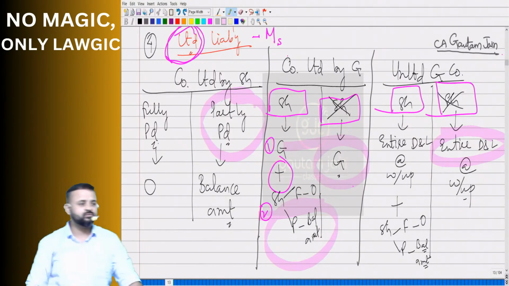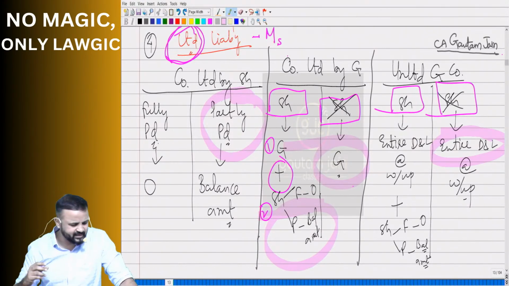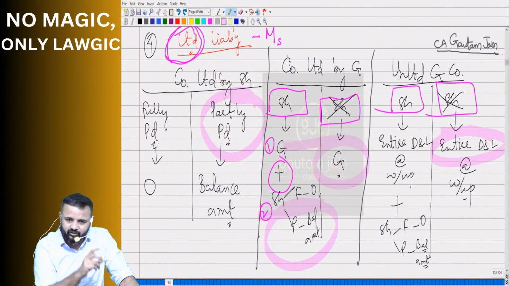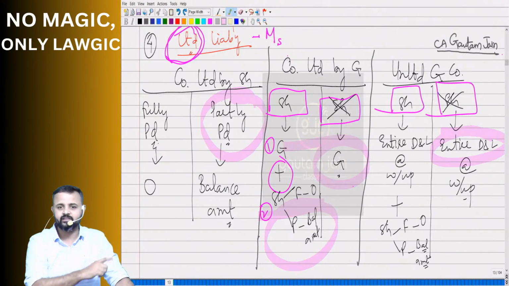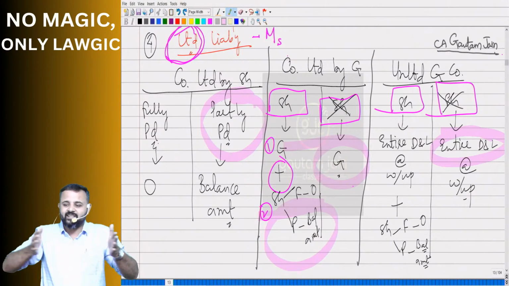Right. Next question. Sir, you are using the word winding up, though I said the word liquidation. So is there a difference between the terms liquidation, winding up and dissolution? And the answer is yes. All the three terms are different. Winding up is the whole process of closure.